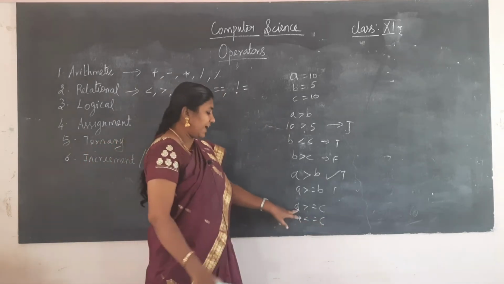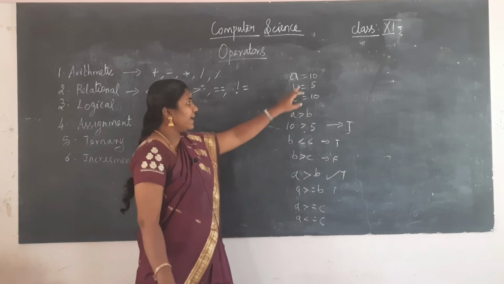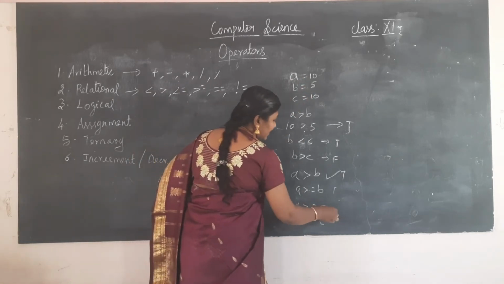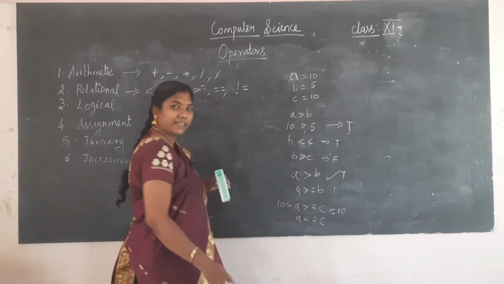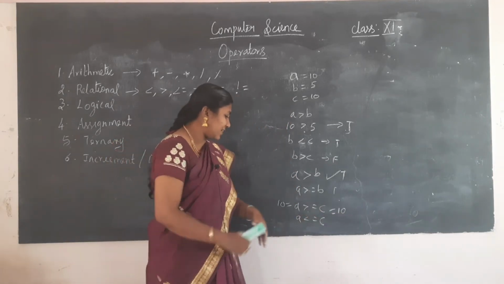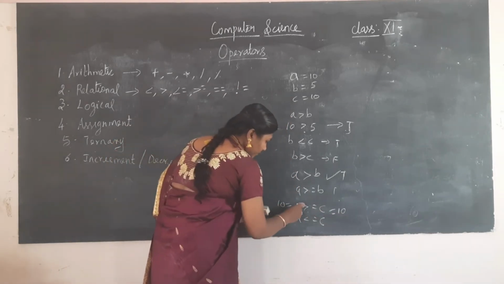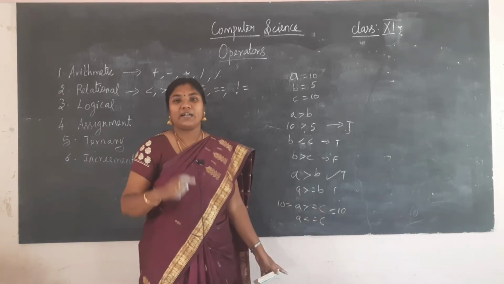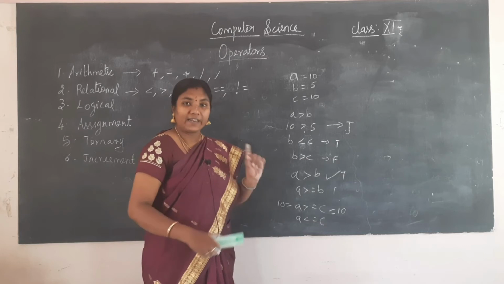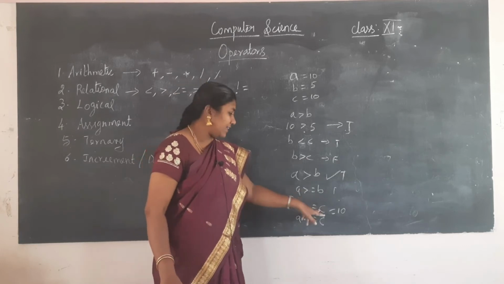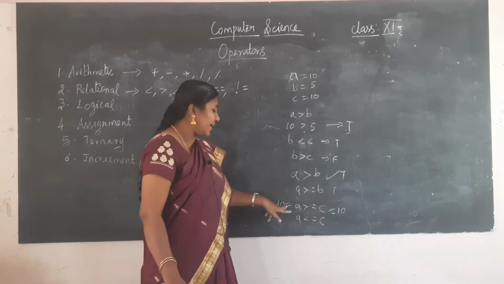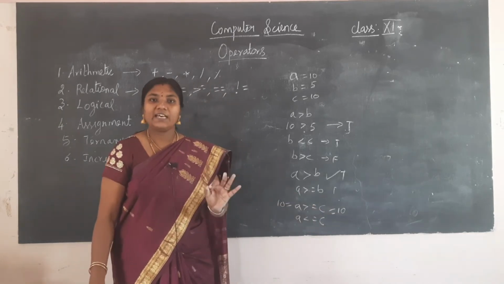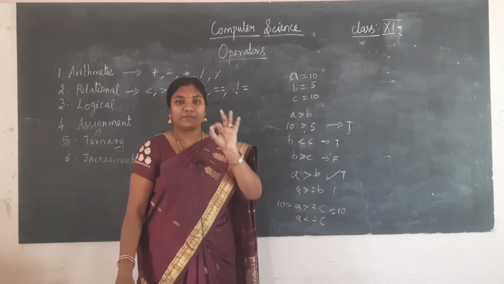In this, what is the value of a? a has the value 10. a is equal to 10. What is the value of c? c is also having 10. So can I say a is greater than c? a is greater than 10, no, the condition is false. But for greater than or equal to, the equal to is here, so a is equal to c, condition true. So either it must be greater or it must be equal to.